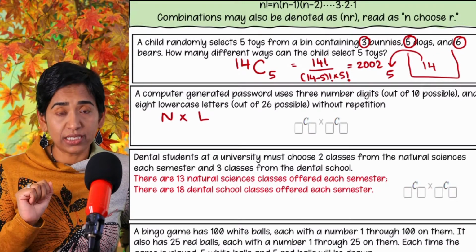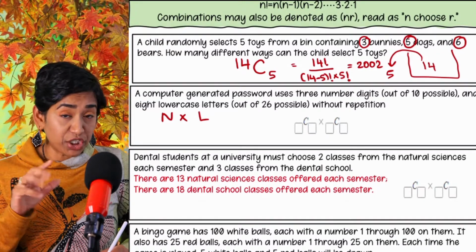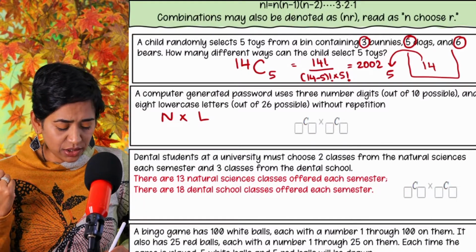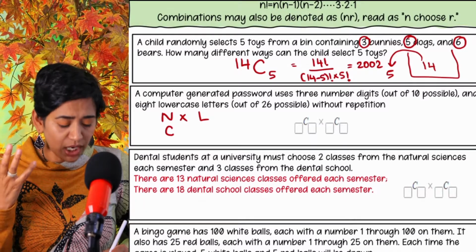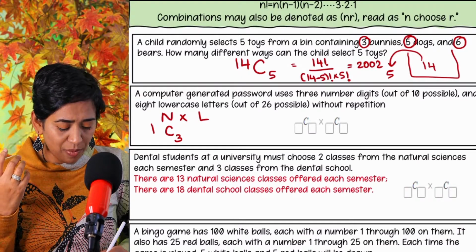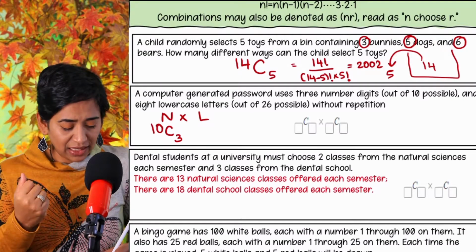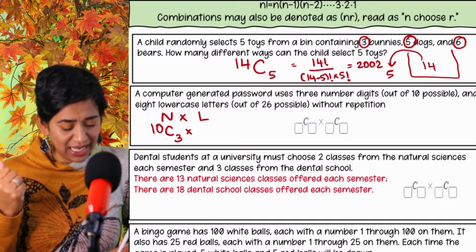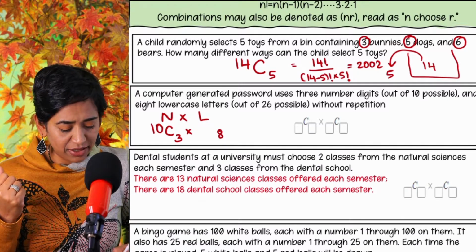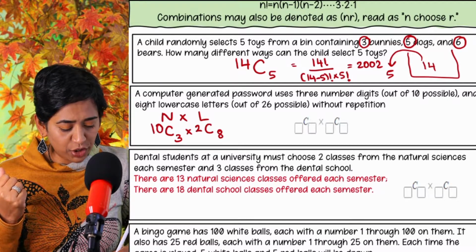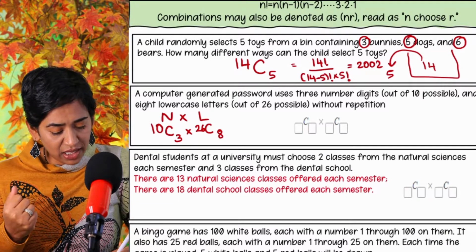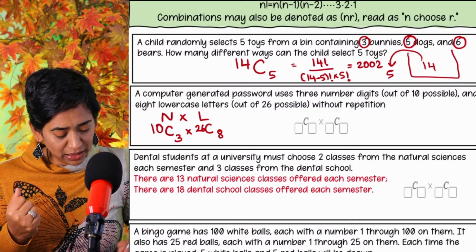For numbers, it's a combination. Remember, it doesn't matter what I'm picking. So I'm picking 3 numbers from 10 numbers, and I am picking 8 letters from 26 letters.